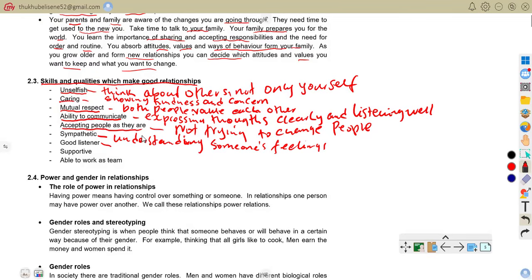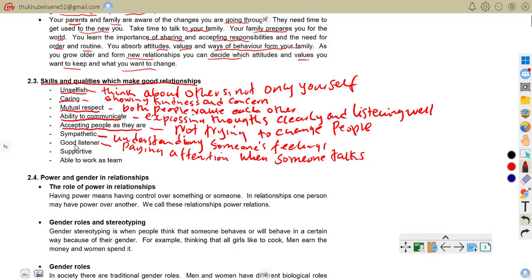A good listener is one who is paying attention when someone talks. For example, listening to your friend finish speaking without interrupting.